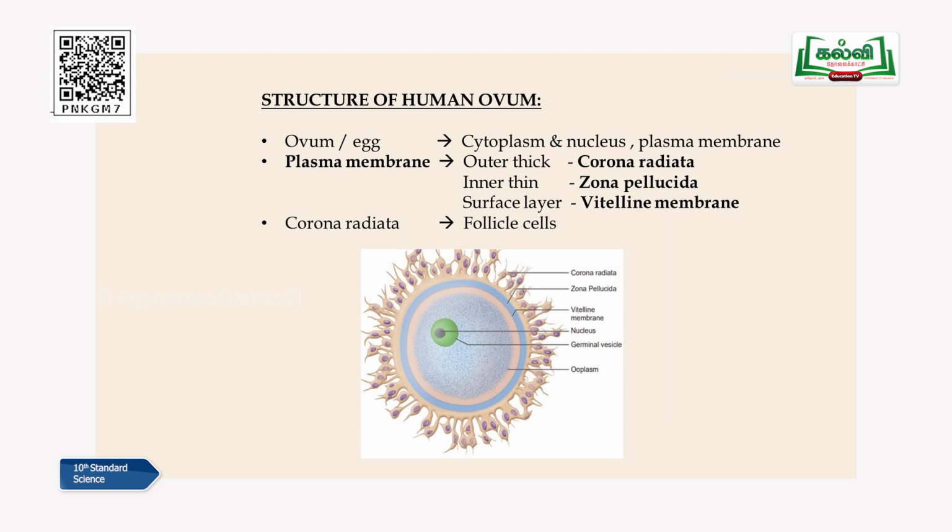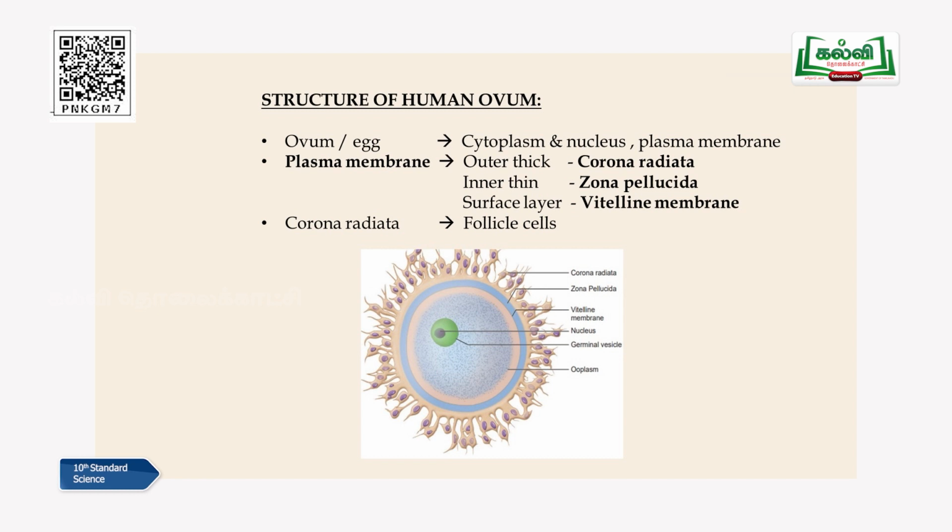Moving on to the outer layer, which is called the plasma membrane, it is composed of three layers. An outer corona radiata. You can see the corona. Corona means irregular shape, finger-like projection. It's a rough, hard structure which protects the egg. The outer layer is called corona radiata, the inner layer is the zona pellucida, and the innermost layer surrounding the cytoplasm is called the vitelline membrane.